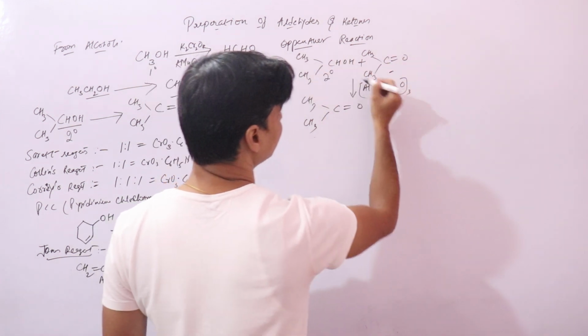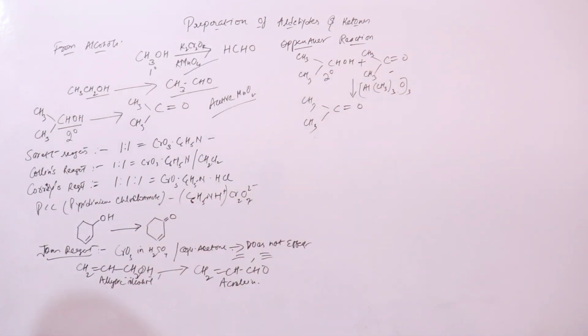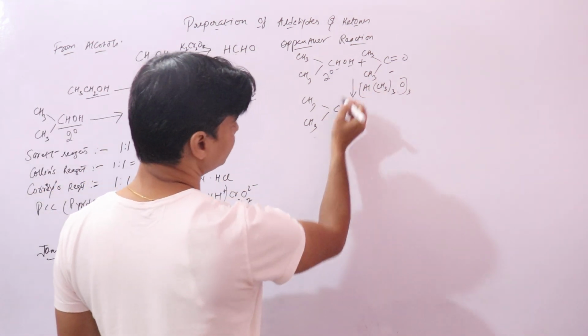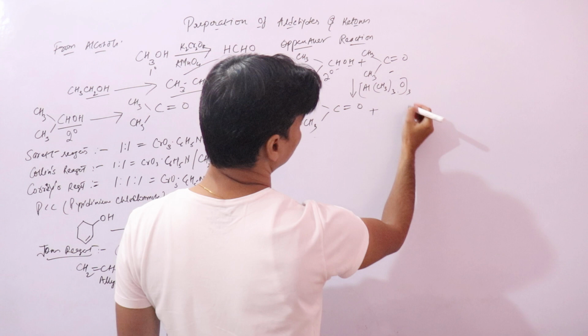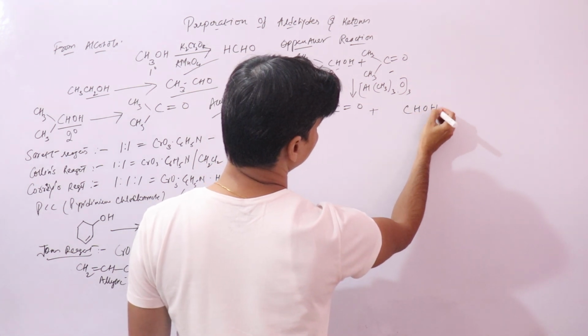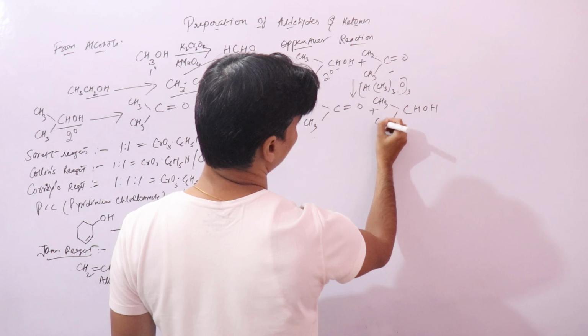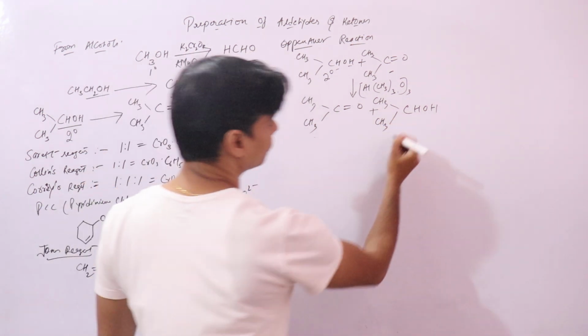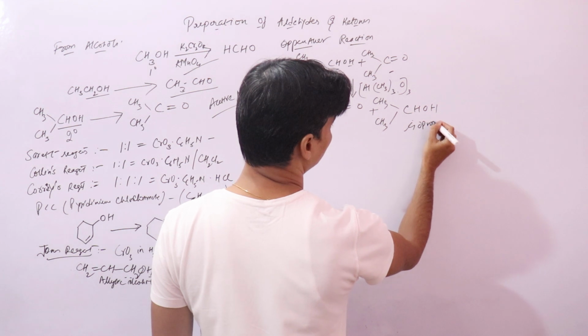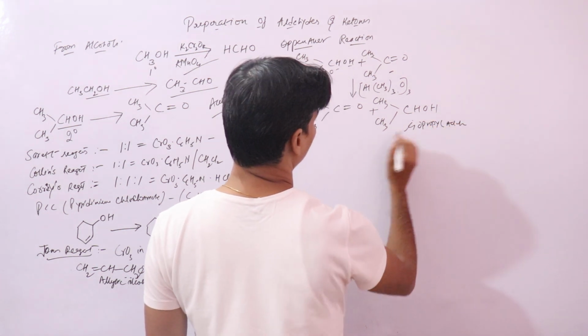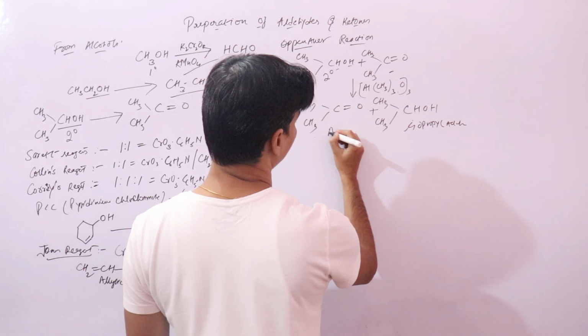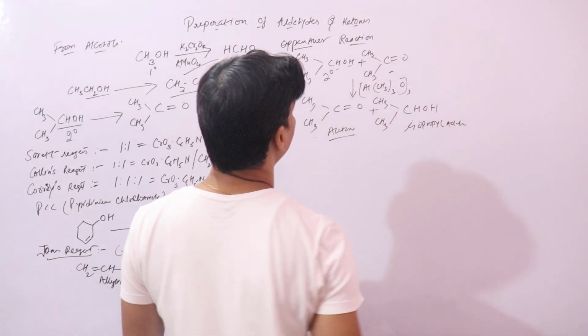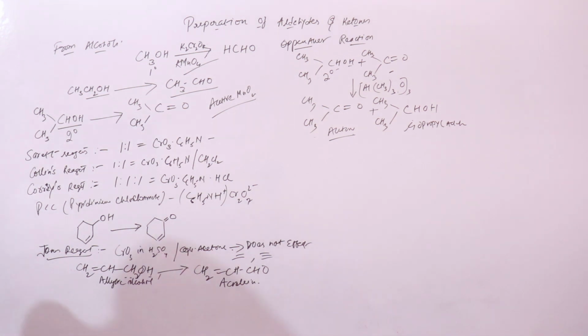When this oxidizes, the acetone will reduce into isopropyl alcohol, right. Since this is oxidized, hydrogens were removed, and acetone will then reduce, CHOH, and it will convert into isopropyl alcohol, right. So this is your isopropyl alcohol, and this is your ketone, right. I hope this is clear.